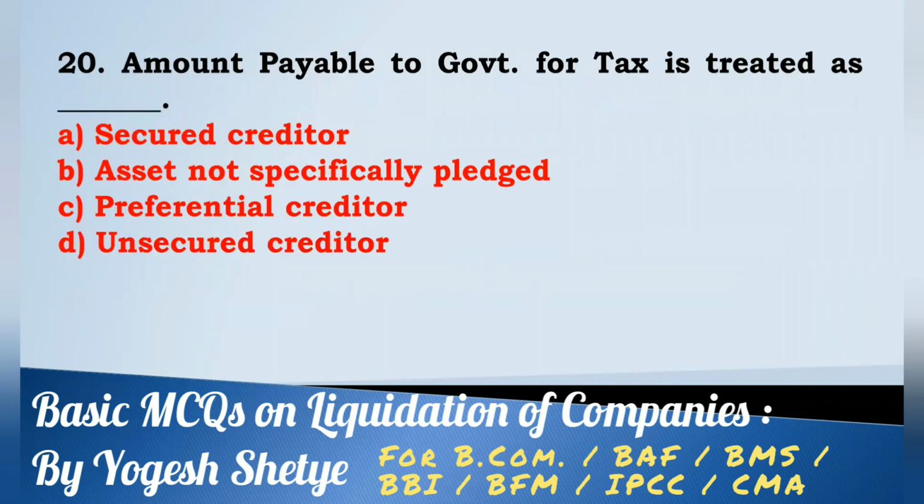Twenty. Amount payable to government for tax is treated as dash: secured creditors, assets not specifically pledged, preferential creditor, unsecured creditor. Amount payable to government for tax is treated as preferential creditor. Answer C.